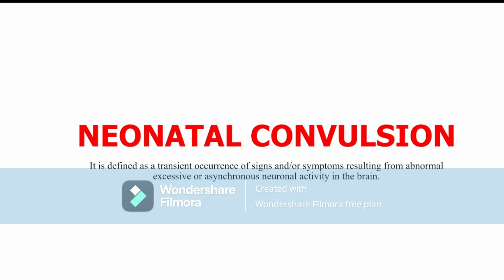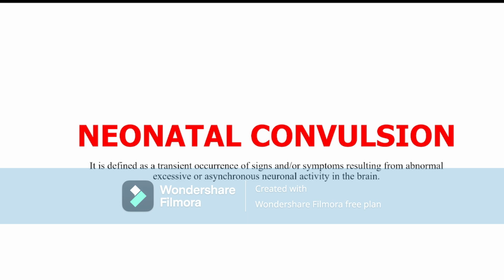Today we are going to discuss neonatal convulsion. In my previous video, I discussed the treatment of convulsion in an age group of more than 3 months. Please remember, if any patient has convulsion at less than 3 months, the treatment protocol for that convulsion is similar to the neonatal convulsion treatment protocol. That means less than 3 months, if a patient has convulsion, we have to treat the patient just like the neonatal convulsion treatment protocol.